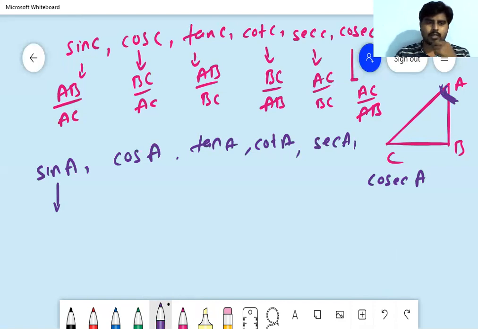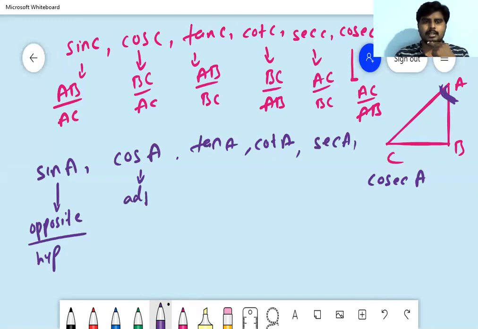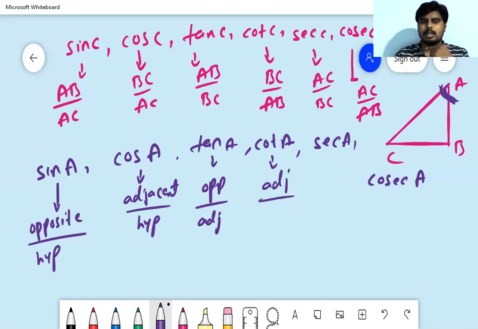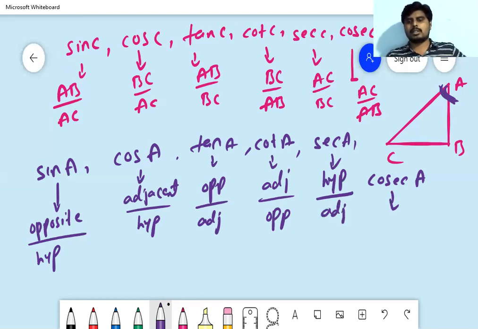Opposite side by hypotenuse, and this one adjacent side by hypotenuse, and this one opposite side by adjacent side, this one adjacent side by opposite, and this one hypotenuse by adjacent side, and last one hypotenuse by opposite side.